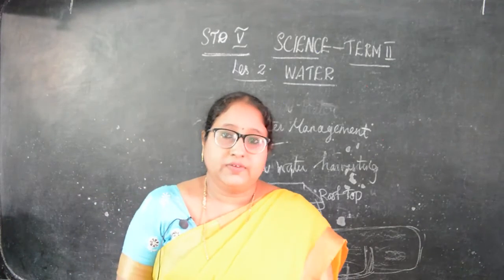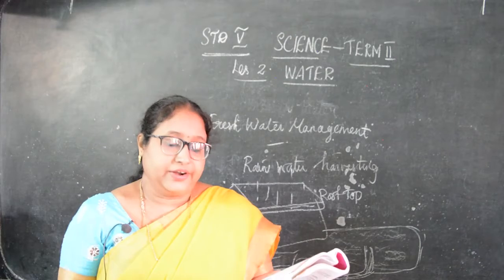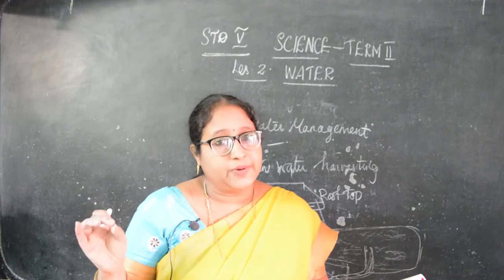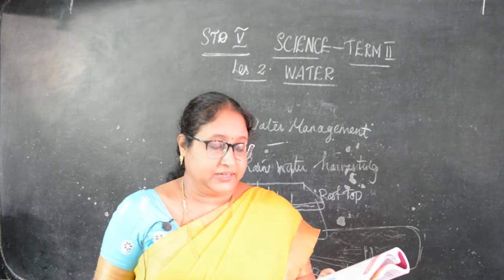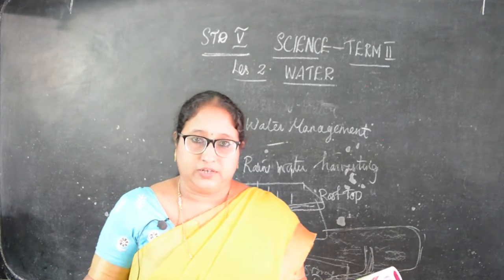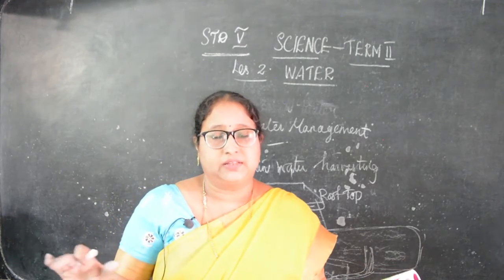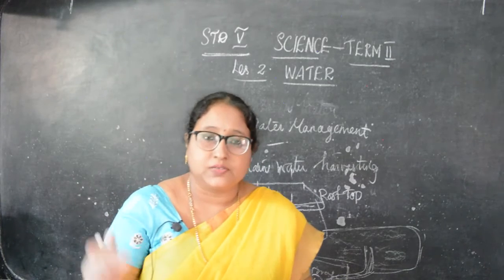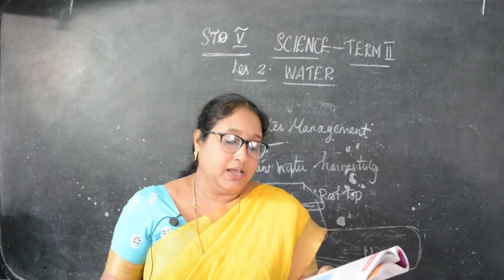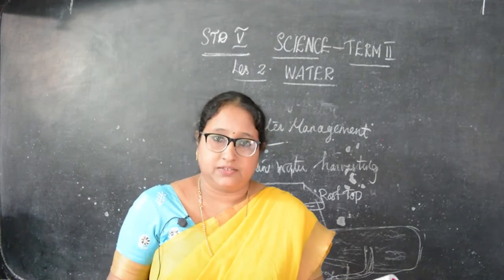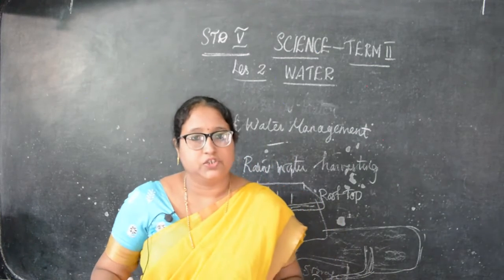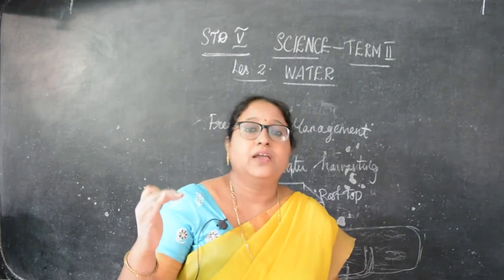Then what are the advantages? Advantages: it can reduce the floods in the cities. So floods in our cities can be reduced by rainwater harvesting. Then it can reduce topsoil loss. That is, water that stagnates on top of the soil can be avoided. Then groundwater level can be increased. The groundwater level will increase. Then it can be conserved, we can store it, okay? Then it can improve plant growth. If we store the water, plant growth also can be improved.